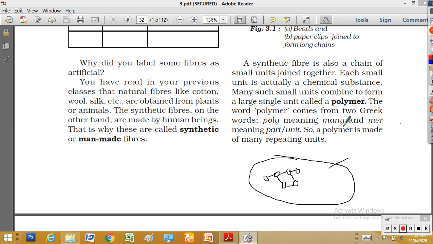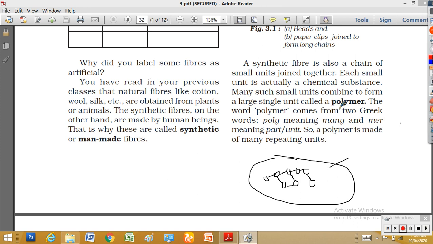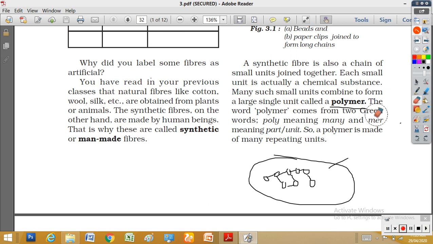The process of joining the similar units and making a large unit is called polymerization. The process is called polymerization, and after polymerization we get the polymer. Polymerization is the name of the process, and the product we get is the polymer.